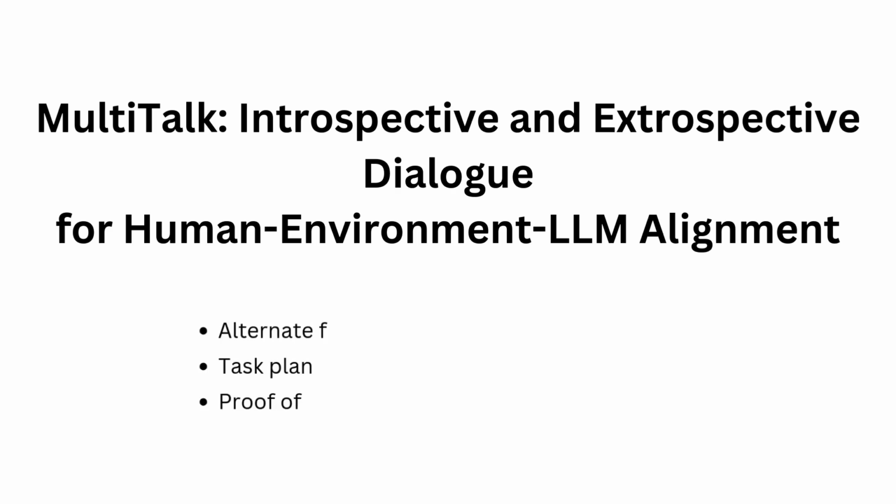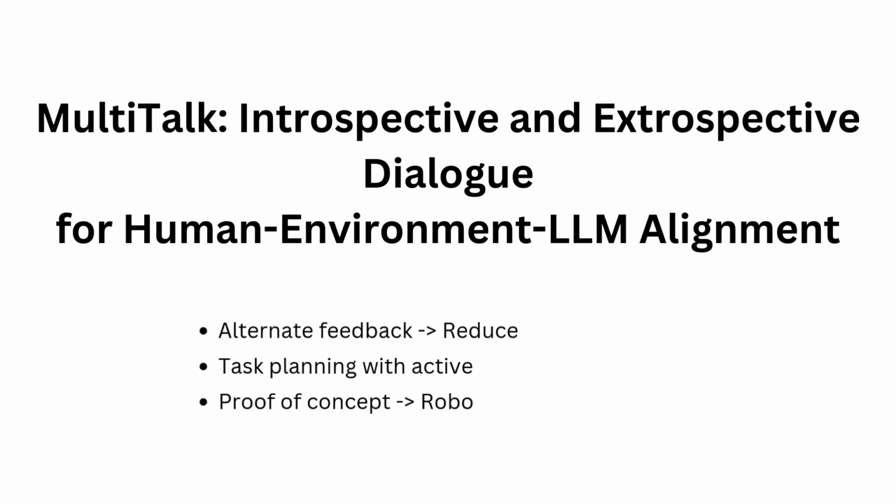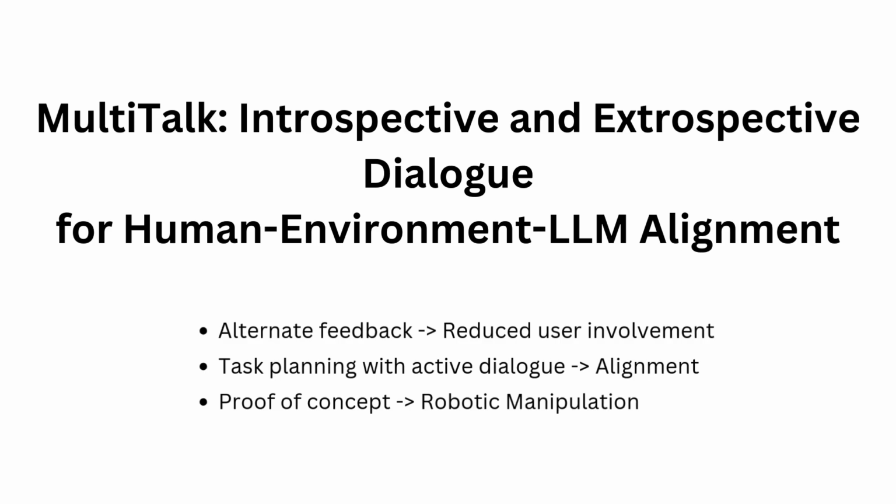In this paper, we propose MultiTalk, a method for task planning that aligns with the user's intentions, environment's constraints, and the executor's capabilities. We use multiple feedback sources via designed pathways to assist the planner in resolving task ambiguities and aligning the plan with environmental and executor restrictions. We illustrate our method through a task-guided robotic manipulation setup.